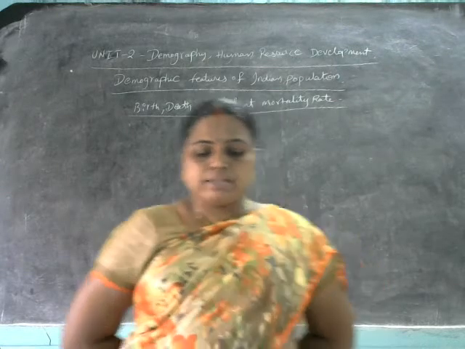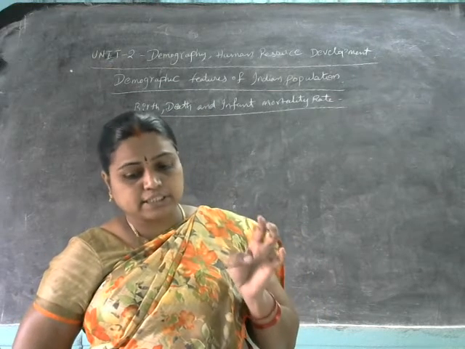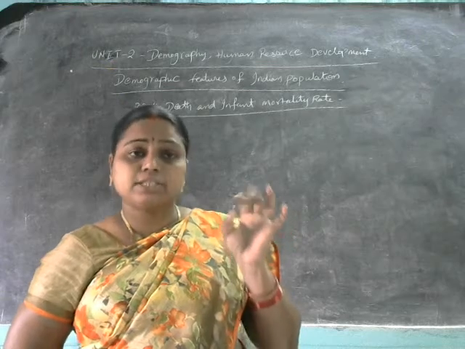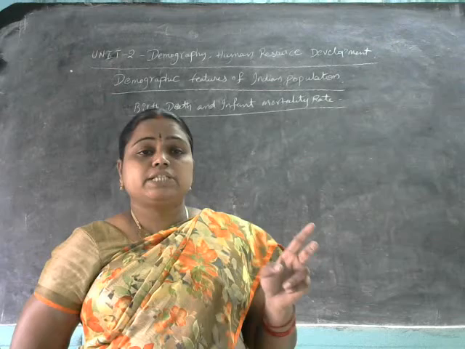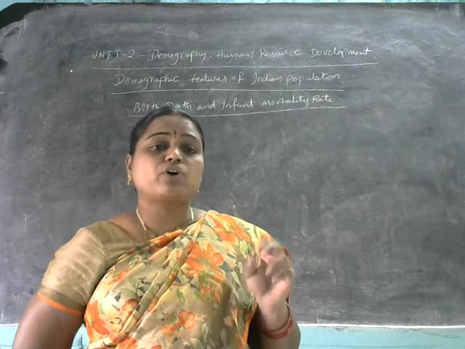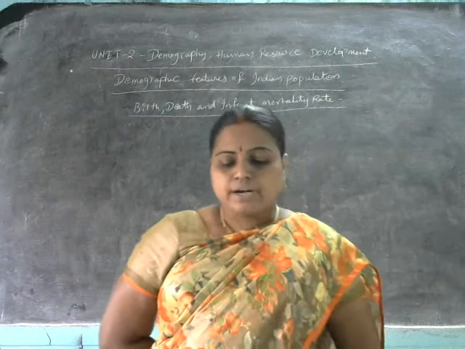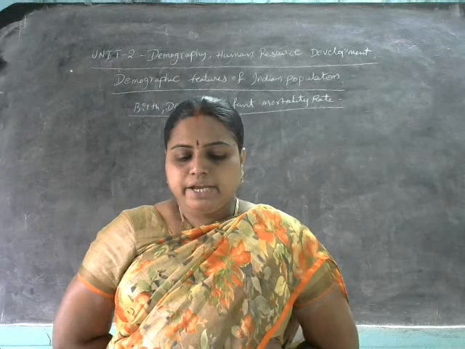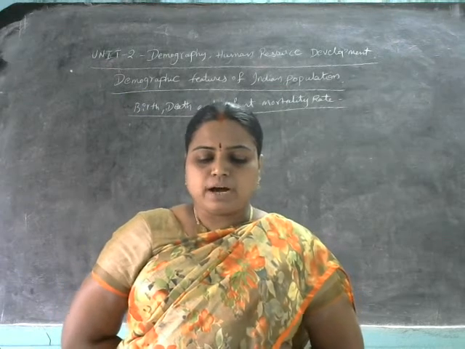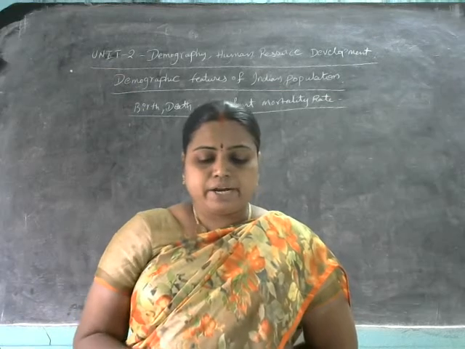These states are in the second stage of demographic transition: Uttar Pradesh, Rajasthan, Madhya Pradesh and Bihar. These four states are in the second stage of the demographic theory of transition. It is not easy to bring down the birth rate.